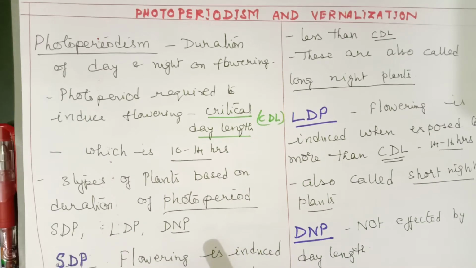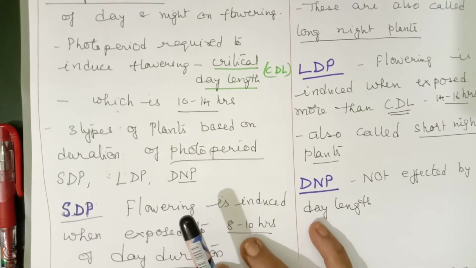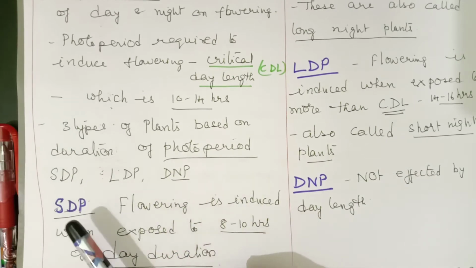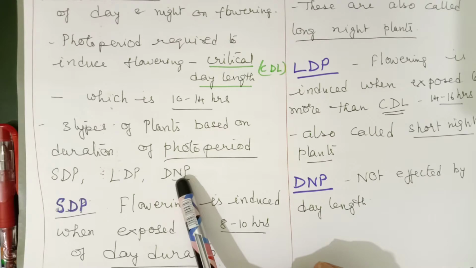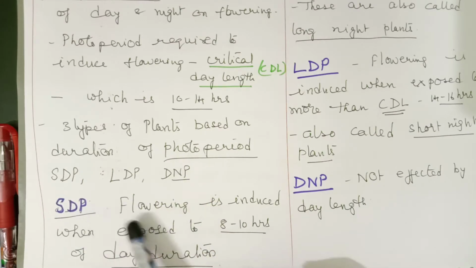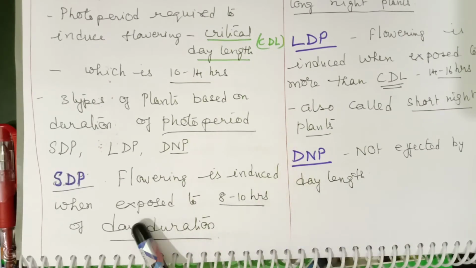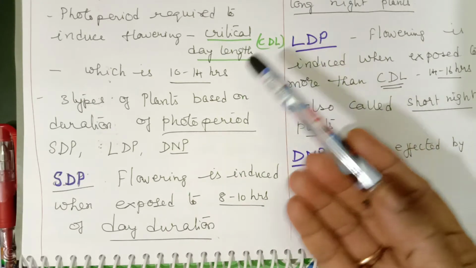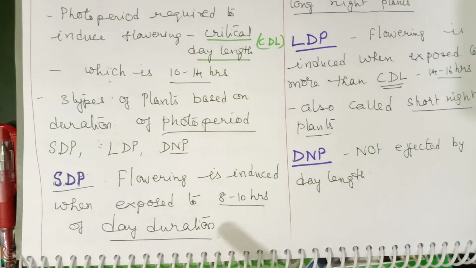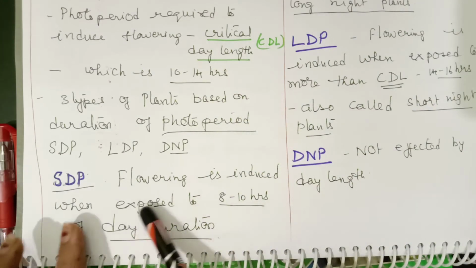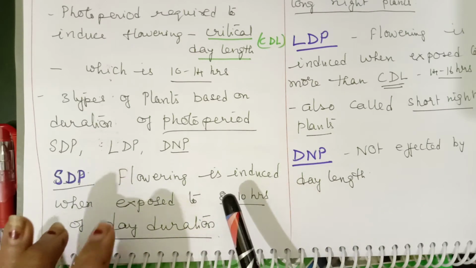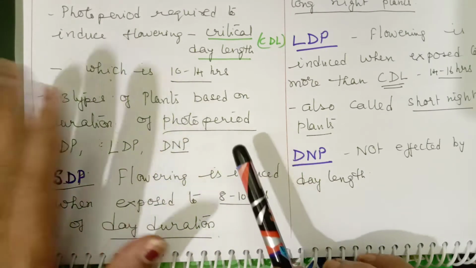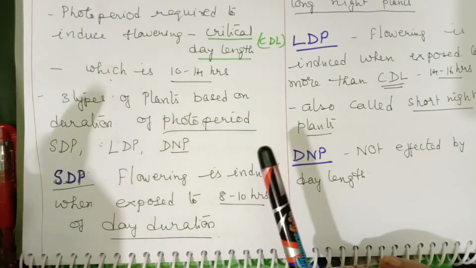Based on this photoperiod, the plants are divided into three types: short day plants, long day plants, and day neutral plants. First, short day plants: here flowering is induced when exposed to 8 to 10 hours. Earlier we saw the critical day length as 10 to 14 hours, so here flowering is induced at less than the critical day length. Such plants are categorized as short day plants.